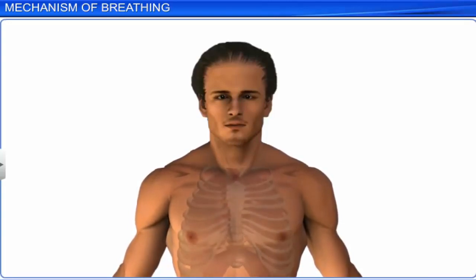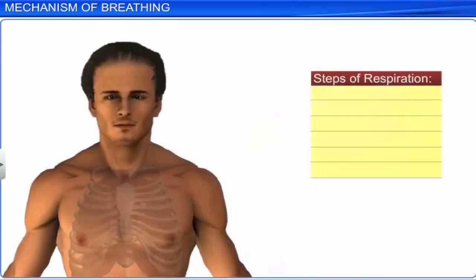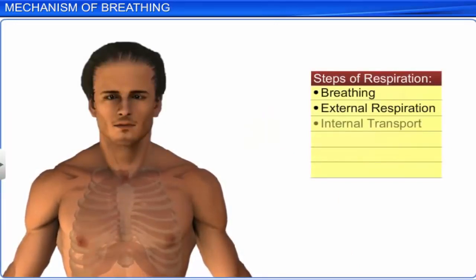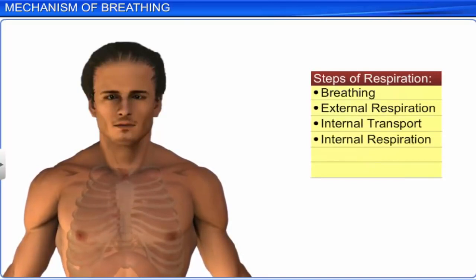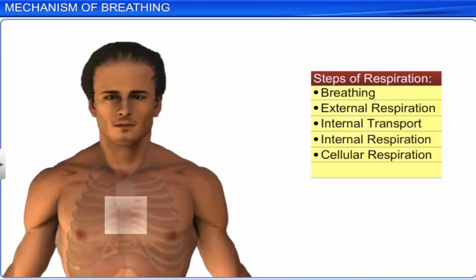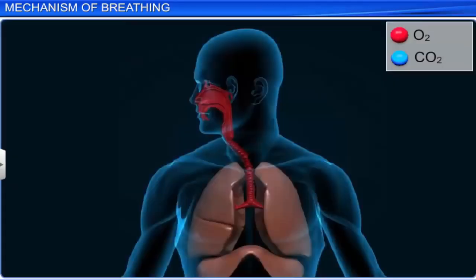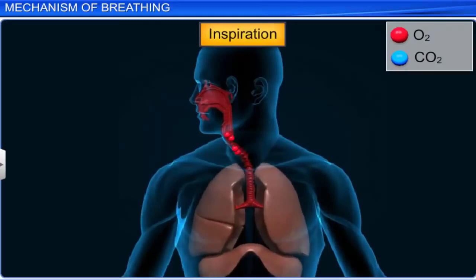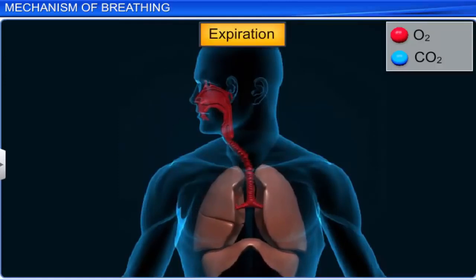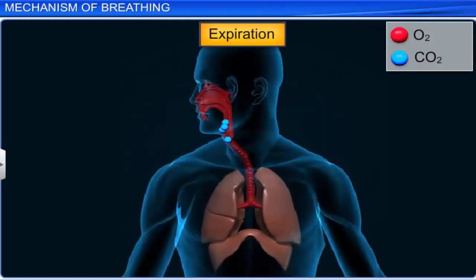Let's study respiration in detail. Respiration involves breathing, external respiration, internal transport, internal respiration, and cellular respiration. Breathing is a 2-step process. The first step, called inspiration, involves taking in air from the atmosphere inside the body, and the second step, expiration, involves releasing air from the body into the atmosphere.